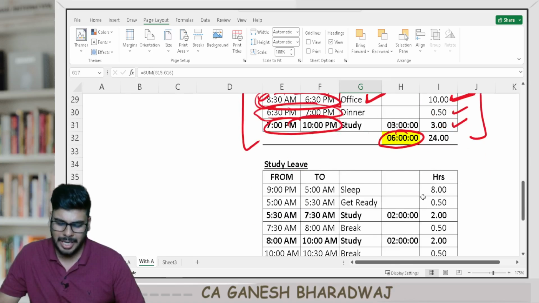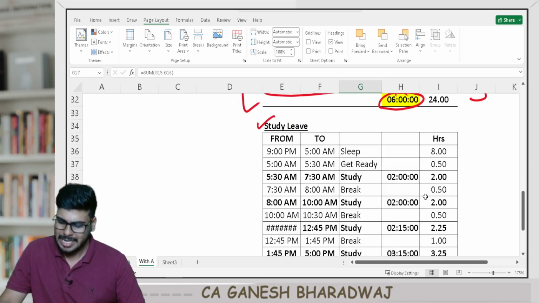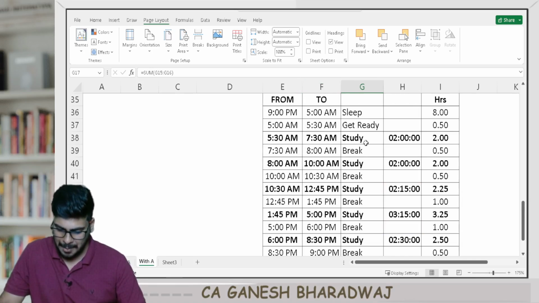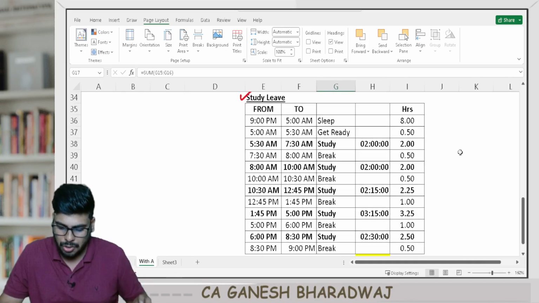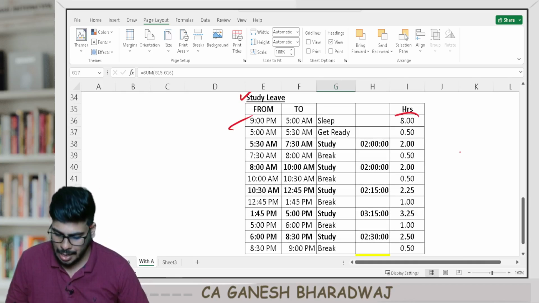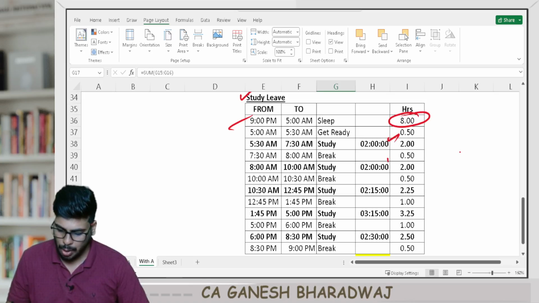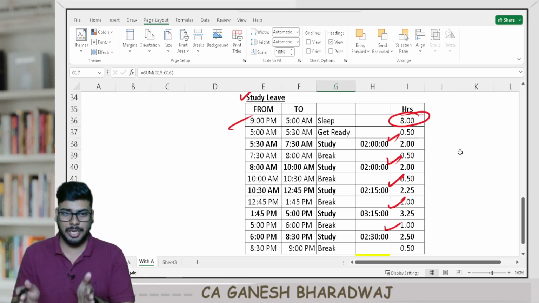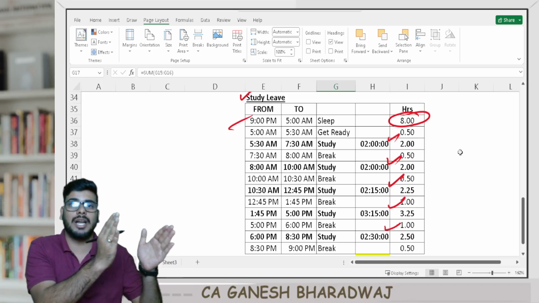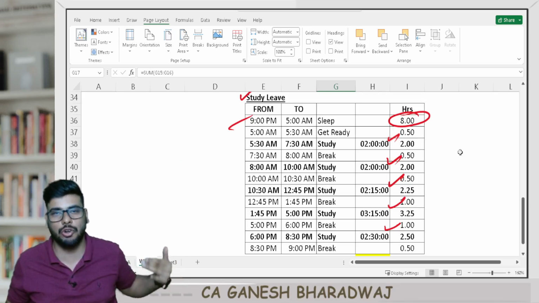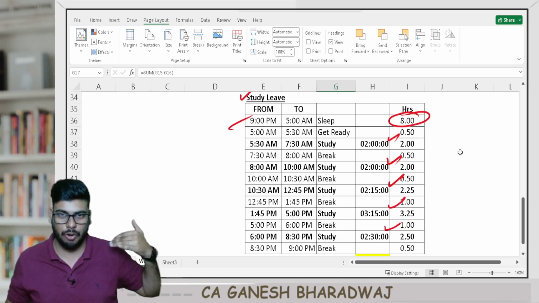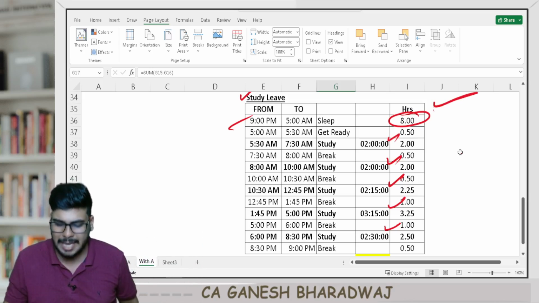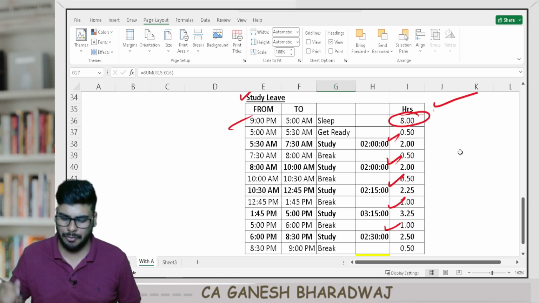And of course, in your study leave, that is the last 30 days, just follow the same pattern that I had mentioned earlier. Go to bed at 9, wake up at 5, you have a solid 8 hours of sleep. And I told you this: 2 hours, 2 hours, 2 hours, 15 minutes, 3 hours, 15 minutes, and 2.5 hours. This portion is the same as what I mentioned for students who are not going for articleship and are still appearing for both the groups. Follow the same pattern for the last 30 days.